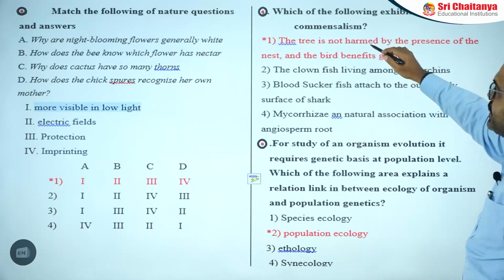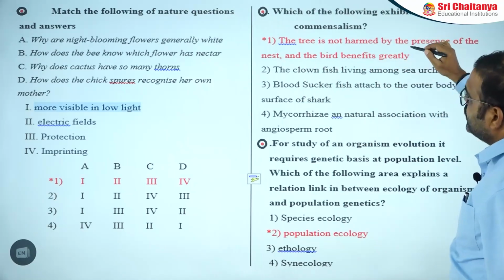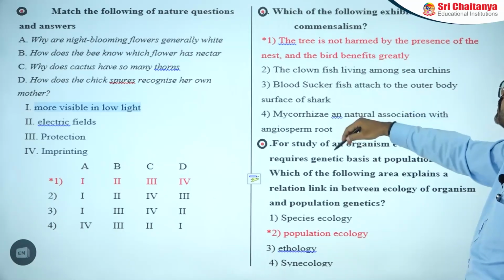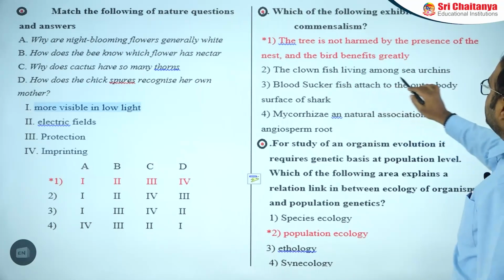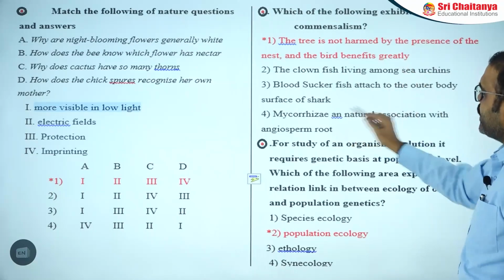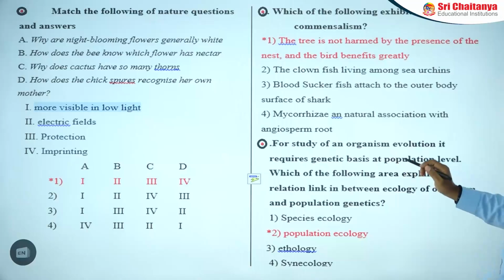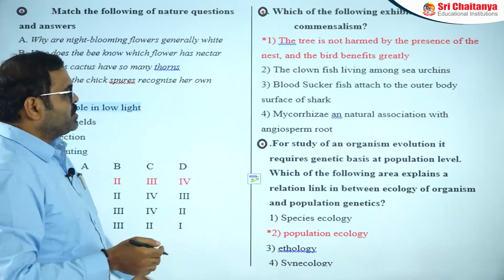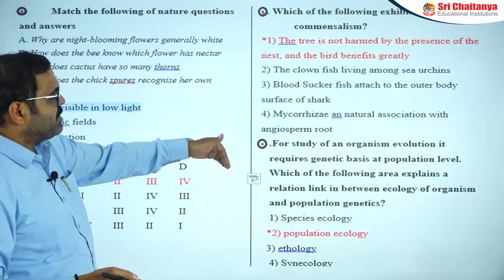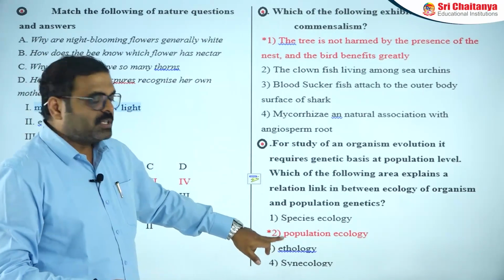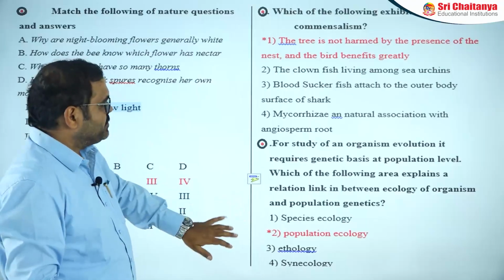This one is given as another important, typical question for this understanding. Remaining all are the same for this part. The clownfish living among the urchins, no. Bloodsucker with the shark, it is a parasite. Mycorrhiza is mutualistic. Then the study of an organism's evolution requires a base at the population level. Which of the following areas explains the link between the ecology of organisms and population genetics? This is a direct point, that is population ecology.